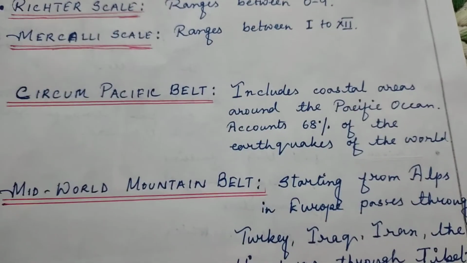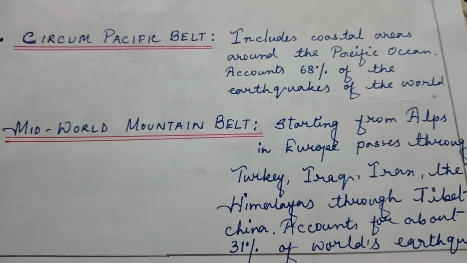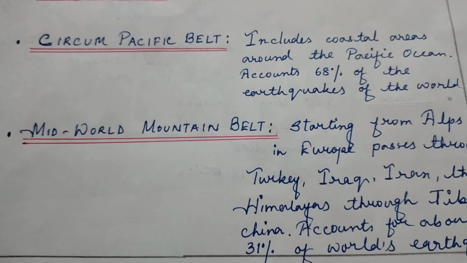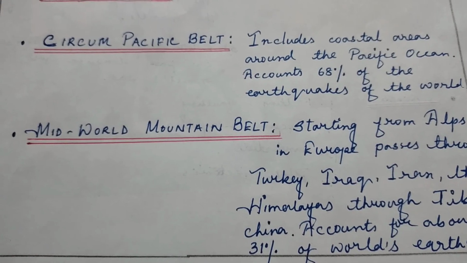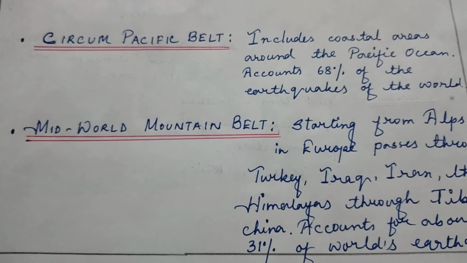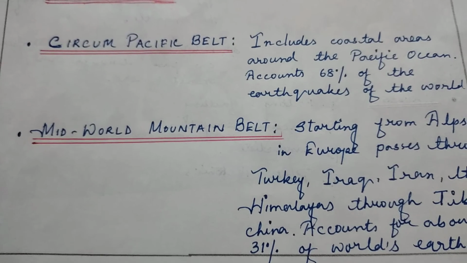Now the next thing that we have to know, that is the worldwide distribution of earthquake belt. So regarding this, we will get two names. One is the Circum-Pacific belt, another one is the Mid-World Mountain belt. Obviously, the Circum-Pacific belt is more important.